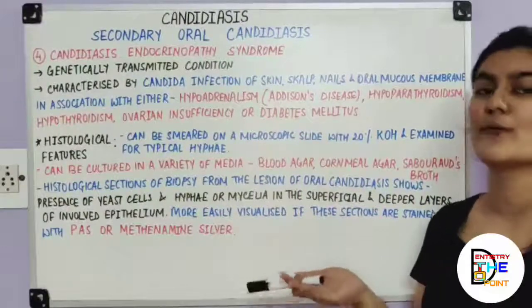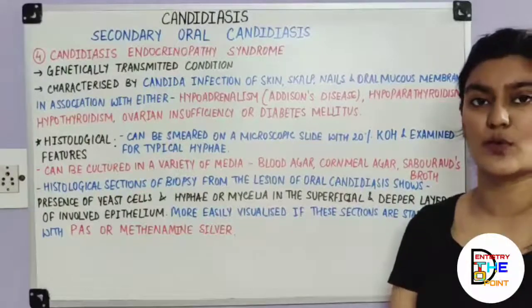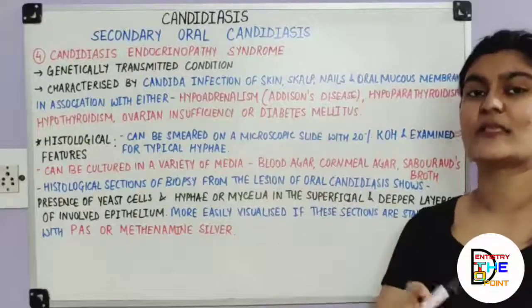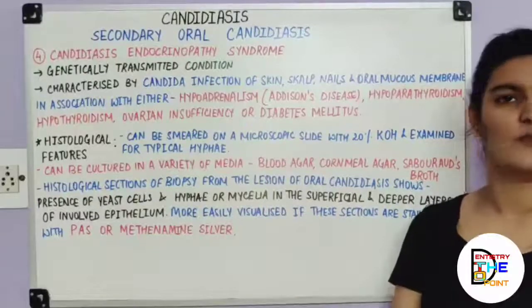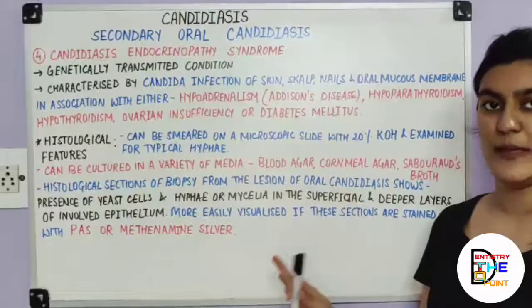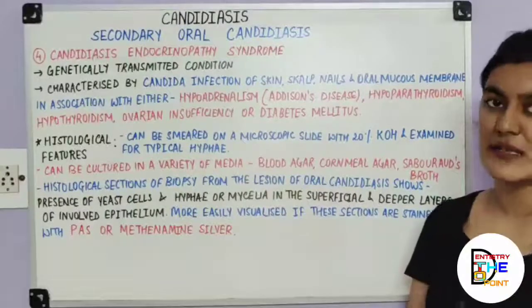Now, by so far you have known that in histological sections, you will either observe under the microscope, smear the slide and observe, fix the slide and observe. Either you will take a biopsy or you will culture the organisms. So this is nothing to mark up, just the basics. And now, finally moving on to the last part, that is the treatment.